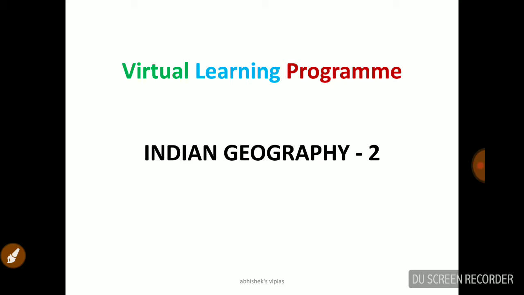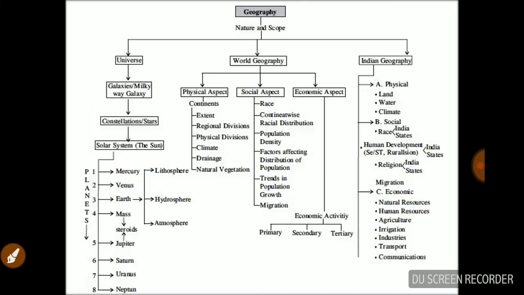So last class we were discussing the universe, the basic structure of geography and the important factors, and the tree diagram of it. Now we are going a little deeper into each and every portion of the total universe. So what's the plan for the next Indian geography topic?